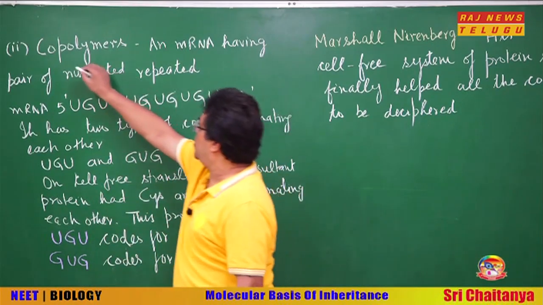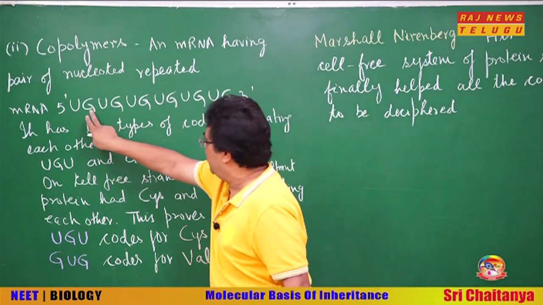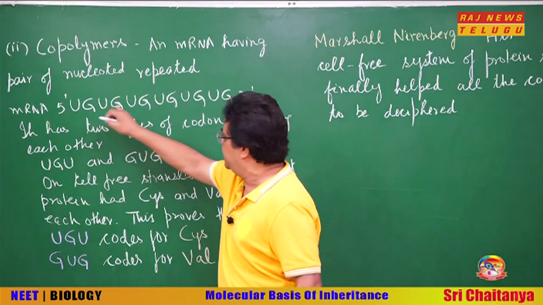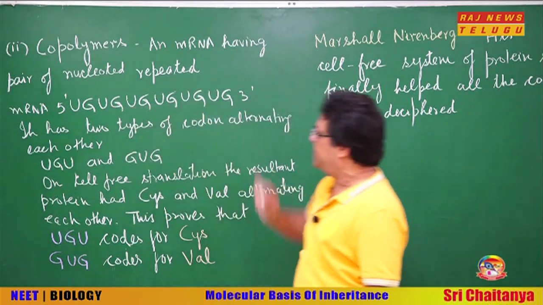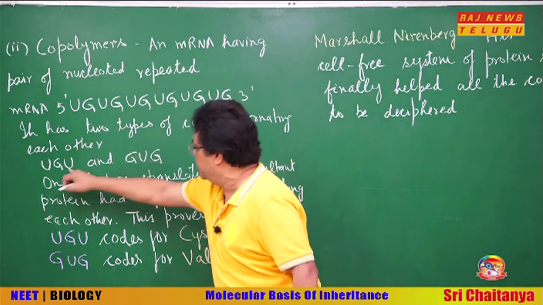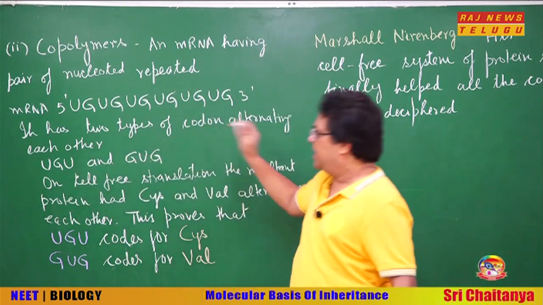Next one is copolymers. Here you can see a pair of nucleotides are repeated in a definite sequence. Okay, so UG, it is repeated. As a result, we are getting two types of codon, UGU and GUG, UGU, GUG, this sequence.